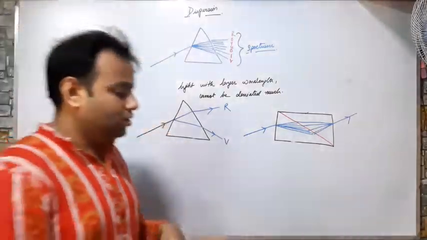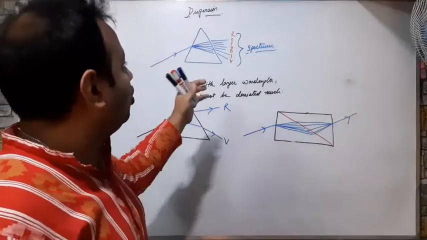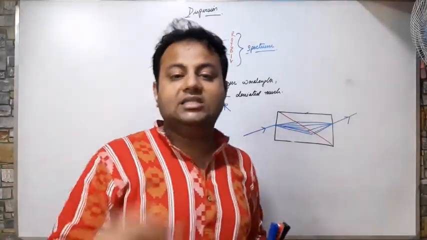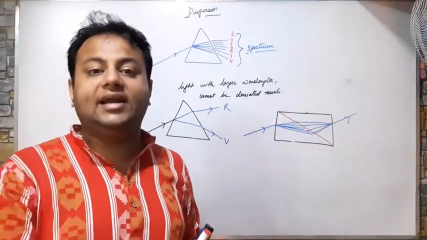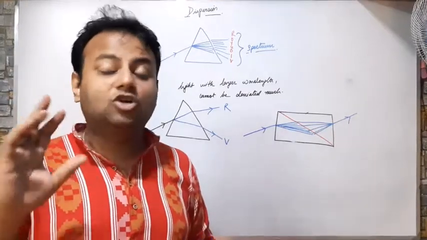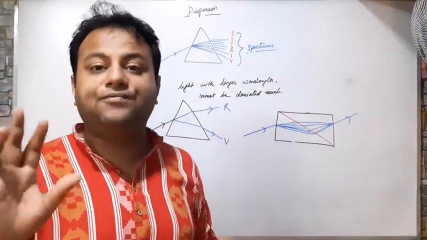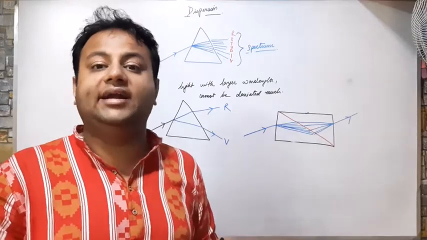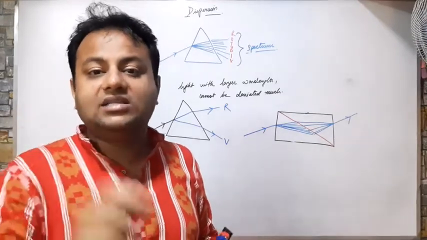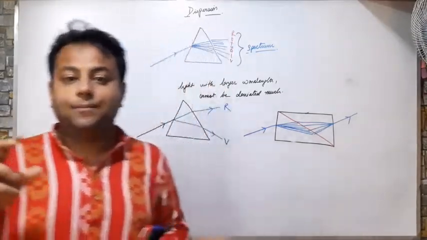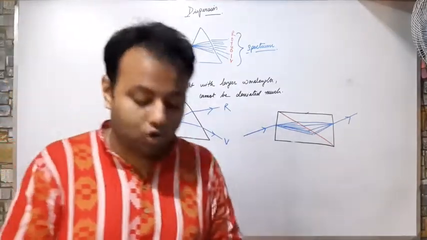Correct? Now, you know that light is a form of electromagnetic wave which travels as massless particles known as photons.